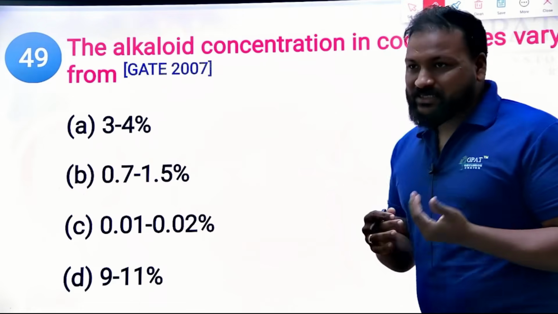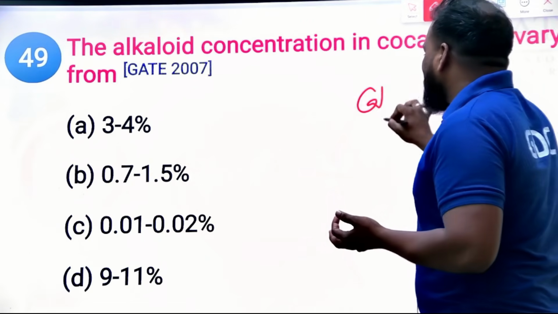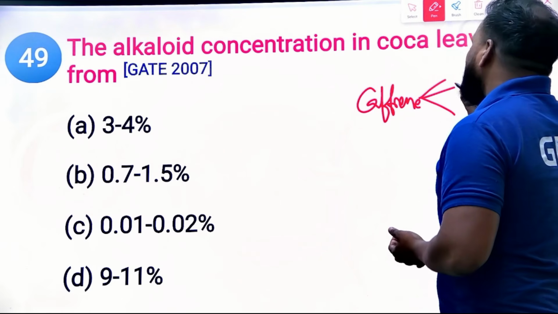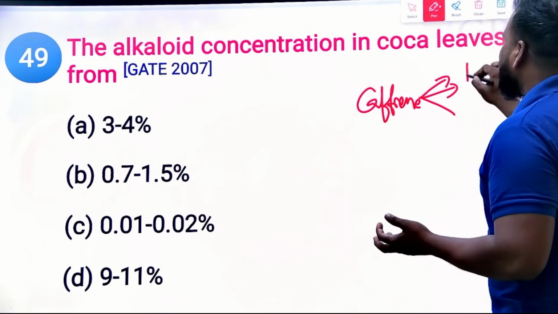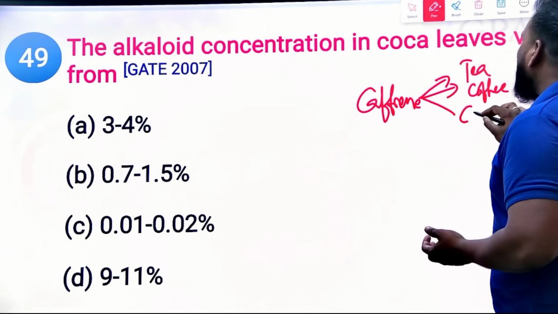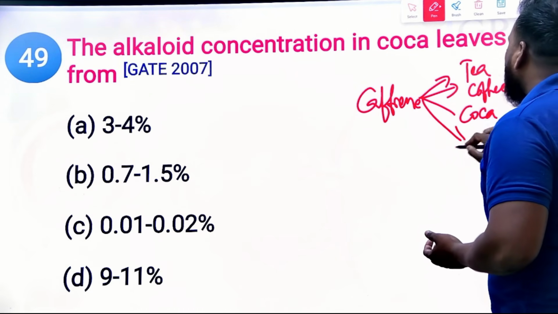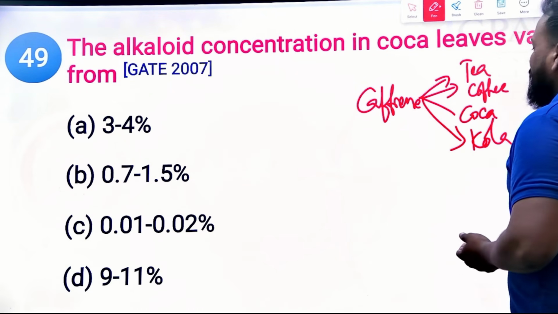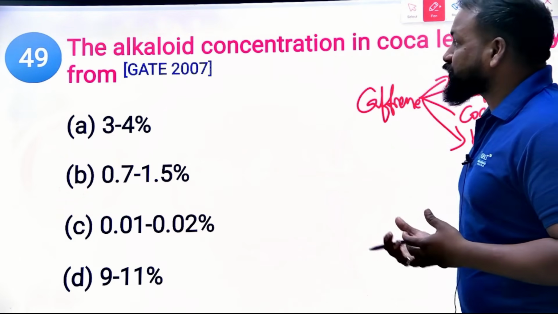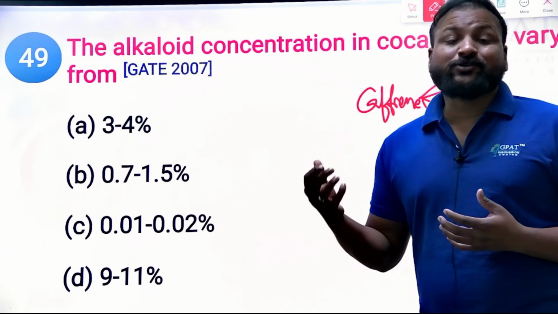Next: the alkaloid concentration in coca leaves varies from... Most of the purine alkaloids, like caffeine, right? This caffeine is obtained from sources such as tea leaves, coffee beans, and cola seeds from the cola plant. Clear?